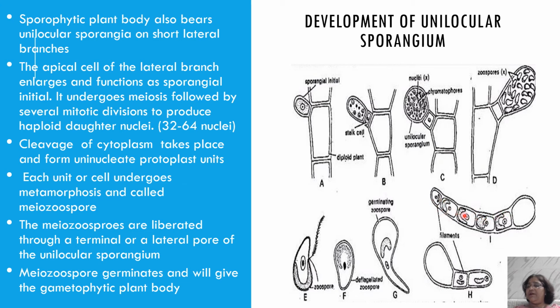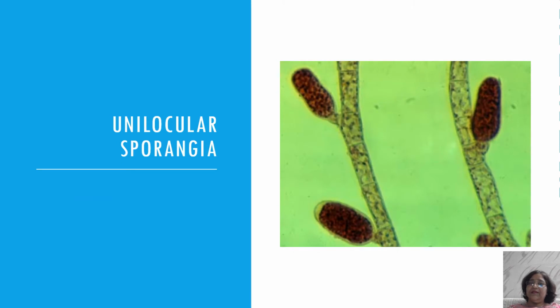This filament will develop into the prostrate system, and from the prostrate system the erect branches will arise. So the thallus produced from the myozospores will be haploid in nature, and it will give the gametophytic plant body. But if it is the diploid formed from the plurilocular sporangia, if it is a mitozospore, it will give the sporophytic plant body after germination. This is how the unilocular sporangia looks.